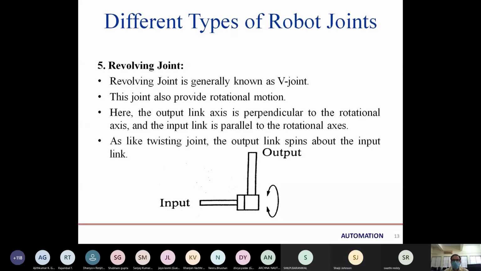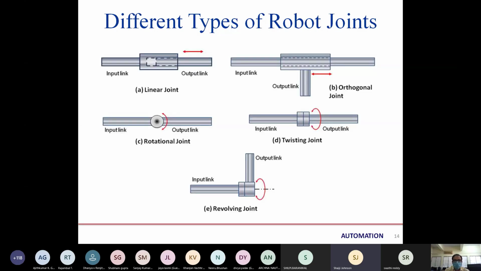So these are the types of robotic joints which we have classified on the basis of different movement. The linear and orthogonal was the prismatic joint, while the rotary, twisting and revolving joints are the rotary joints. So these are the combined picture of the different types of robotic joints. First one was linear joint, second is orthogonal joint, and the third is rotational joint. The fourth picture is twisting joint, and the last one is revolving joint.